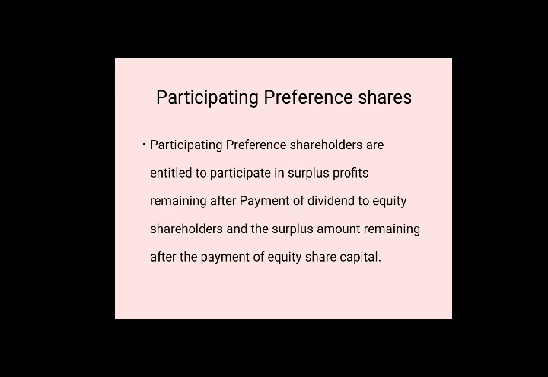That means these preference shares have the benefit of getting a portion of the surplus profit after the payment of dividend to equity shareholders, and if surplus amount remains after the payment of equity share capital, then also participating preference shareholders can get some amount out of that.